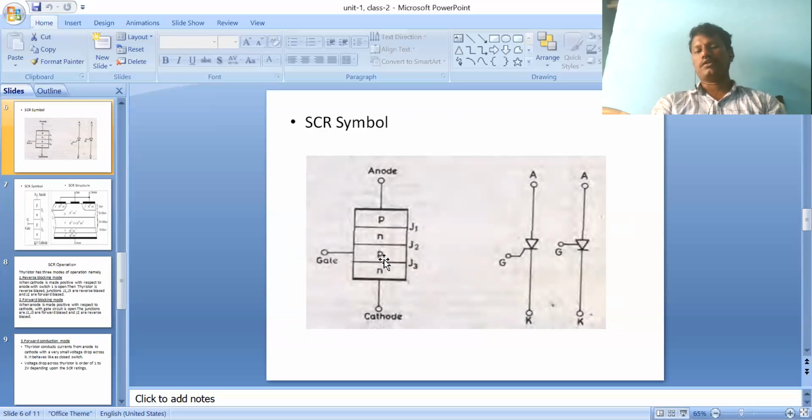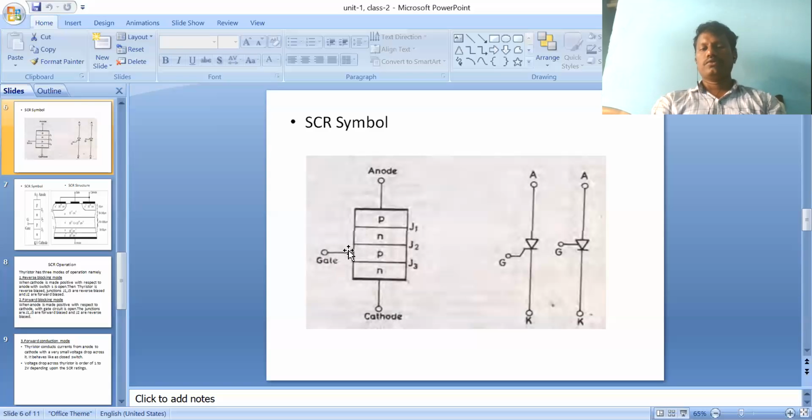So what is happening here? Some holes are present here, some electrons are present here. A large depletion layer is present between N and P at the J2 junction. So we should break that depletion layer. What we do is connect a separate gate signal, a separate pulse signal, to the P layer. At that time the energy gap suddenly breaks.